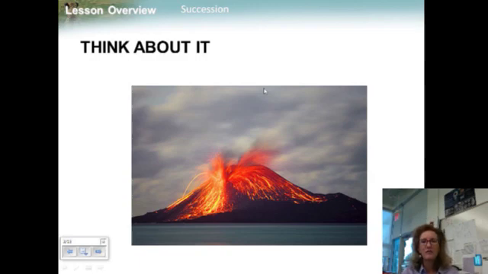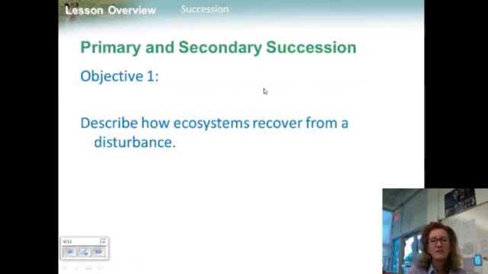14 years later, there were 49 plant species, along with lizards, birds, bats, and insects. And by 1929, a forest containing 300 plant species had grown. Today, the island is blanketed by mature rainforests. So how did the island ecosystem recover so quickly? So our first objective is to describe how ecosystems recover from a disturbance.